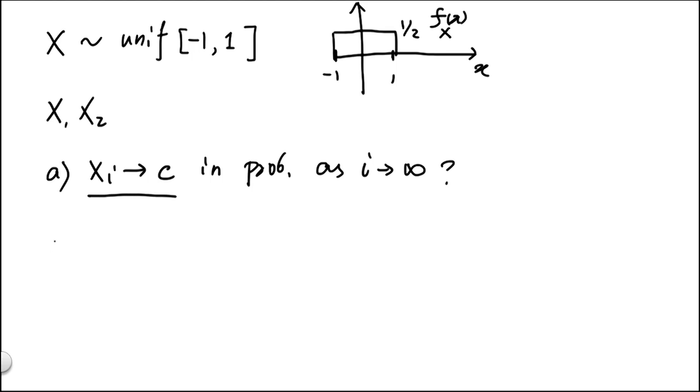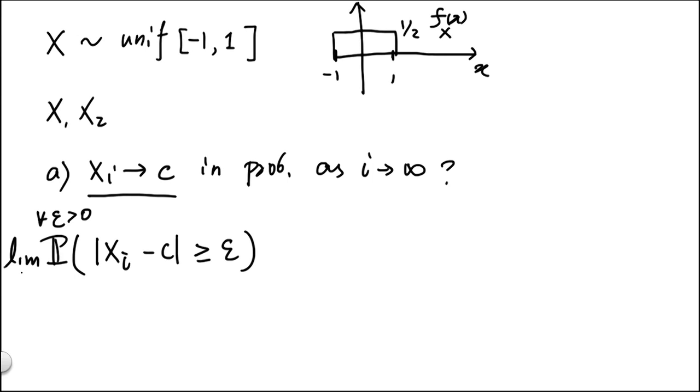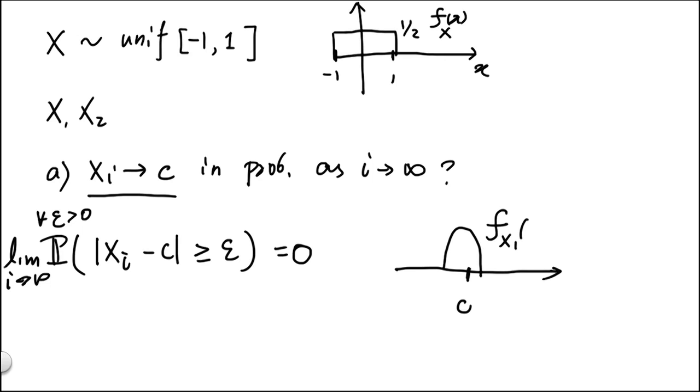If this does happen, then by definition, we'll have that for every epsilon greater than 0, the probability of |xi minus c| greater or equal to epsilon will go to 0 in the limit of i going to infinity. In other words, with very high probability, we'll find xi to be very concentrated around the number c, if this were to be the PDF of xi.